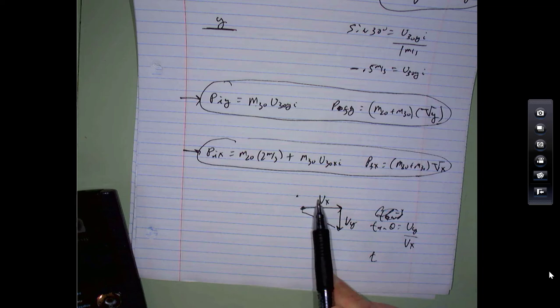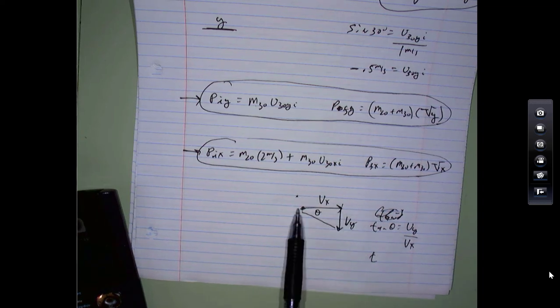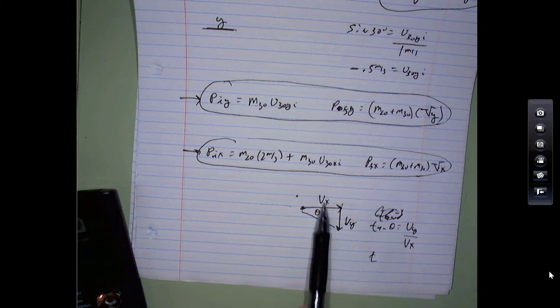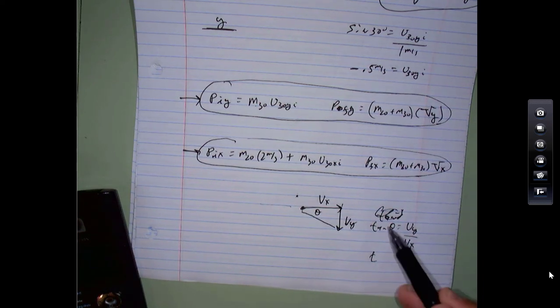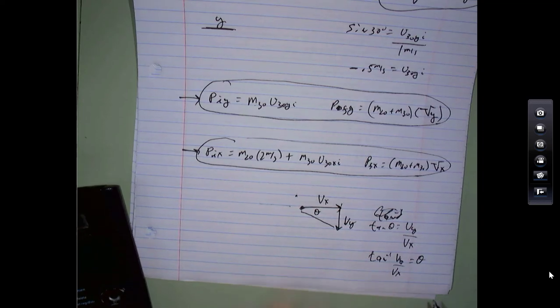X part, y part, I'm guessing that it's moving to the right and down. It could be it's moving to the left and down, but I think we're okay there. And then use the tangent of theta is y over x, and then the inverse tangent of y over x will give you theta. Okay, so that'll give you this theta. We'll have to see how they actually want it reported.